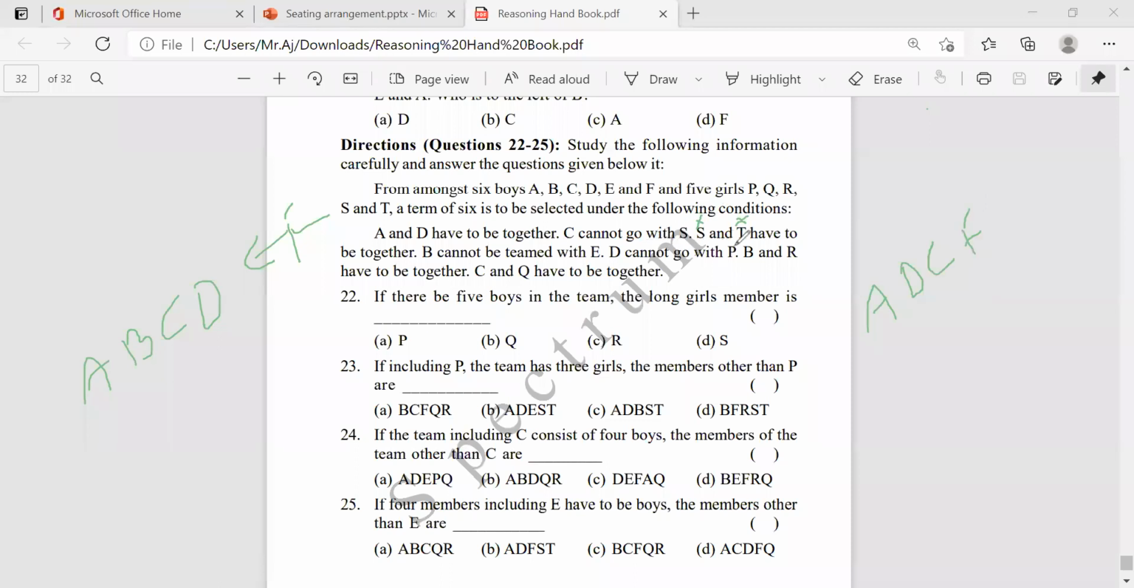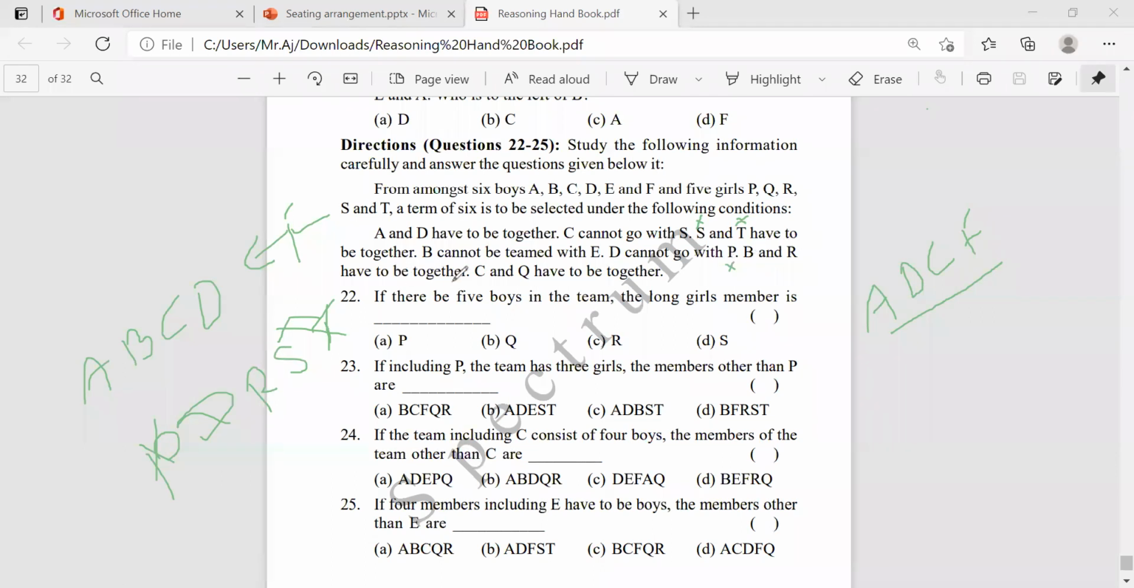D cannot go with P. So in this team, 4 boys are there. P cannot go with D. How many girls are there? P, Q, R, S, T. Along with S, T will be there, so we want only one girl, so it is not possible. And I'm taking D here, so P is not possible because D cannot go with P. P also is not possible.